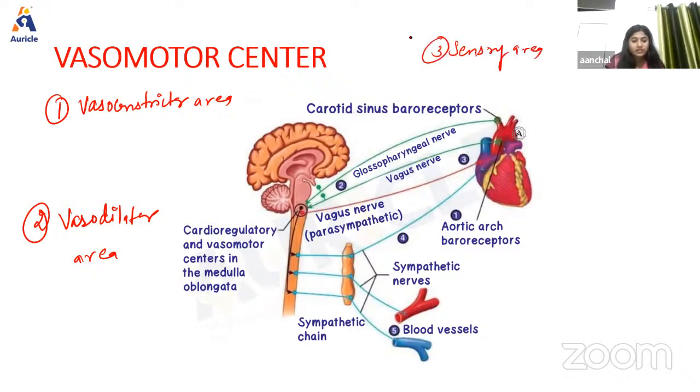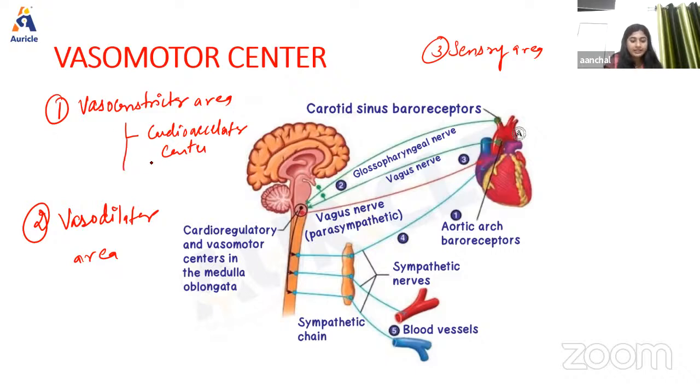Okay, so vasoconstrictor area, basically this is situated in the reticular formation of the medulla in the floor of the fourth ventricle, and it forms the lateral portion of the vasomotor center. This vasoconstrictor area is also known as the cardio accelerator center or pressure center. Now, what is the function of this center?